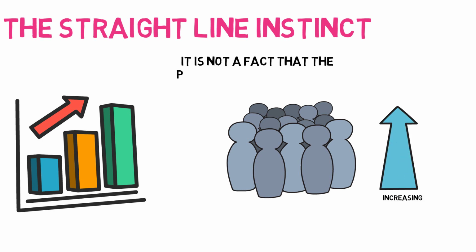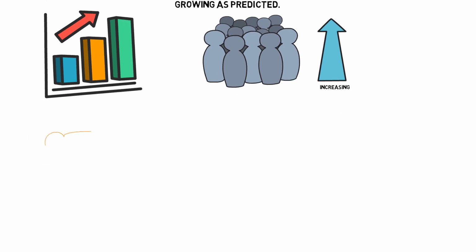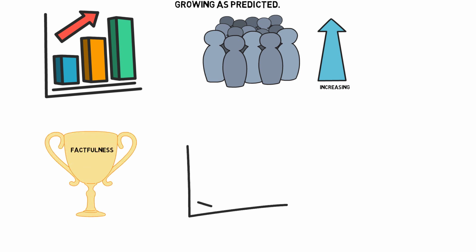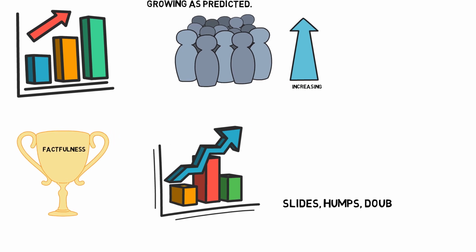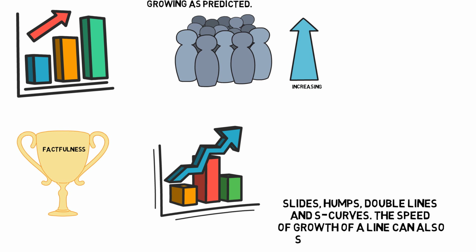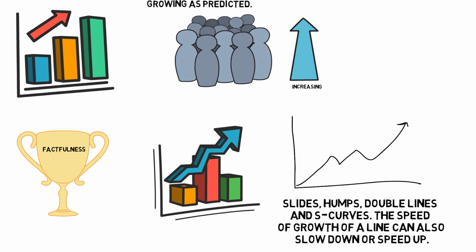In reality, it's not a fact that the population will continue growing as predicted. To achieve factfulness, we can be aware of this instinct, and when we view data that is mapped along a line, we can remind ourselves that there are bends in a line or changes of trajectory in a trend due to unexpected events. Besides this, straight lines tend to follow slides, humps, double lines, and S-curves. The speed of growth of a line can slow down or speed up.